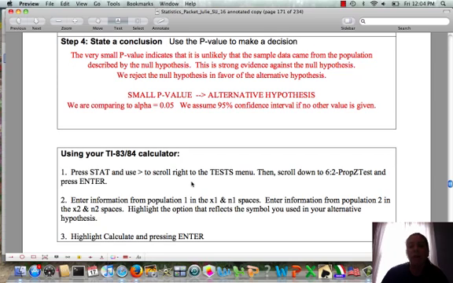So remember, we're never going to say for sure that the null hypothesis is true, and we can't say for sure that the alternative hypothesis is true, but we can say there's evidence against the null hypothesis in favor of the alternative hypothesis. So remember, a small p-value leads us to make conclusions in favor of the alternative hypothesis, and we are comparing here to alpha equals 0.05 by default. So we assume 95% confidence if there's no other value given.